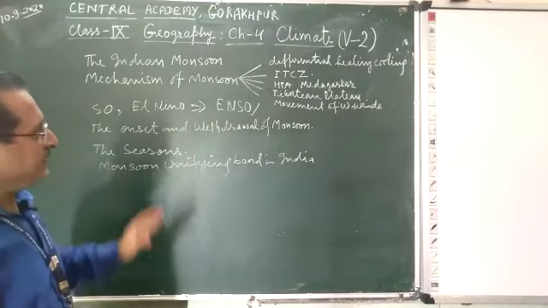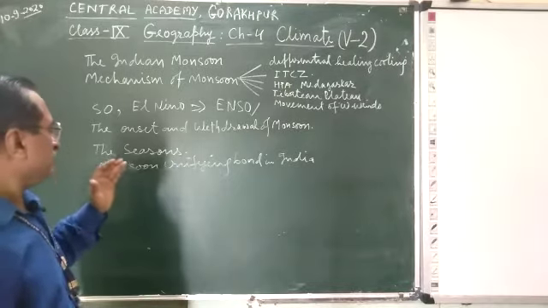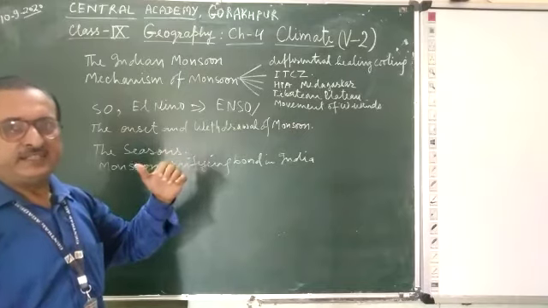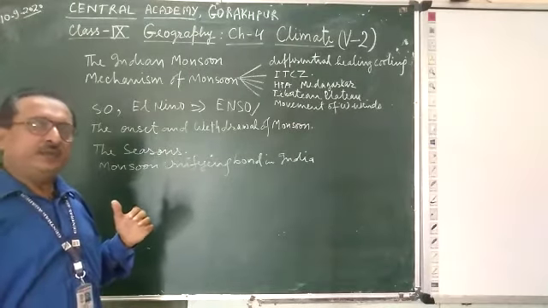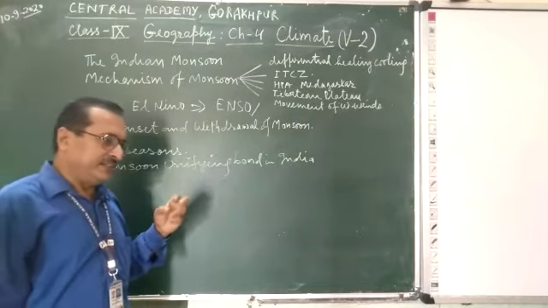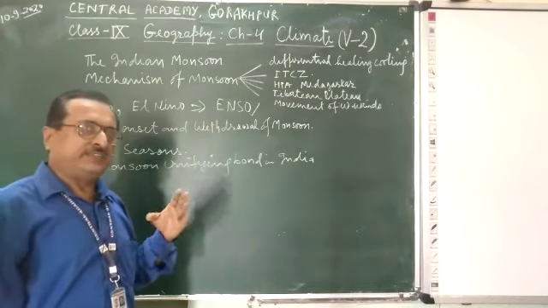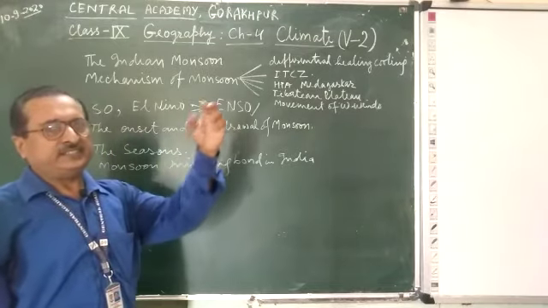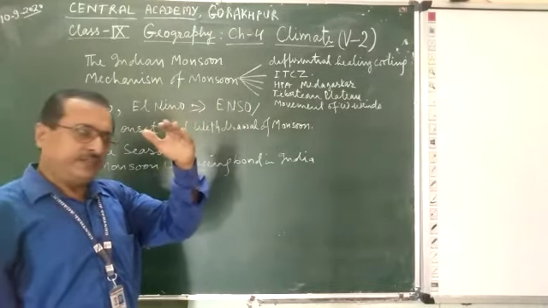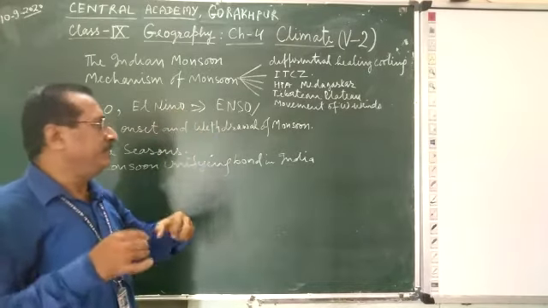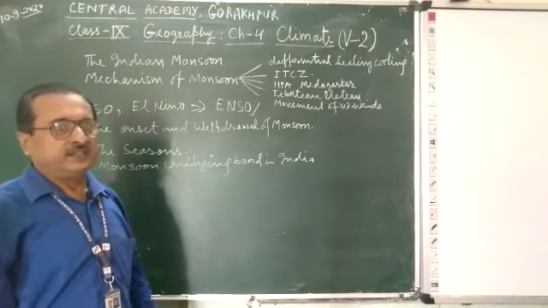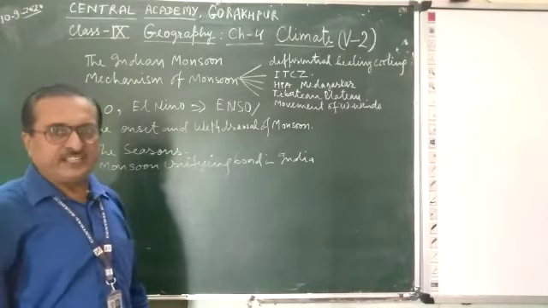Also, when the southwest monsoon comes to India, that is known as the advancing monsoon, and in the months of October and November, monsoonal activity weakens. Southwest monsoonal activity weakens, and the wind direction changes from southwest to northeast. Now the wind blows from the northeastern direction in India, and that is why that monsoonal activity is called the northeastern monsoon, the retreating monsoon.